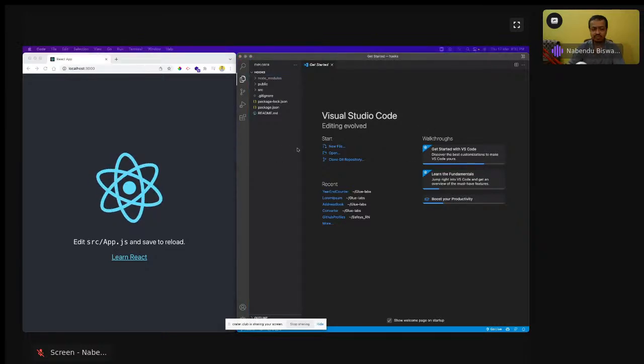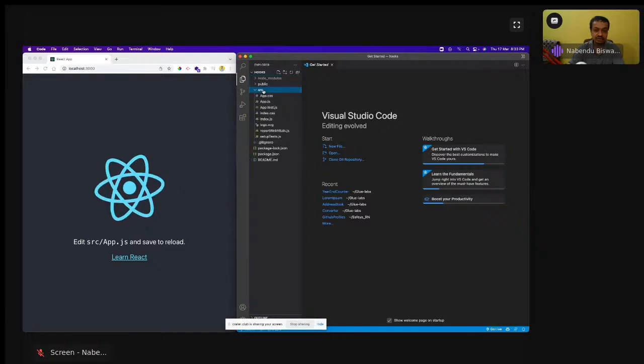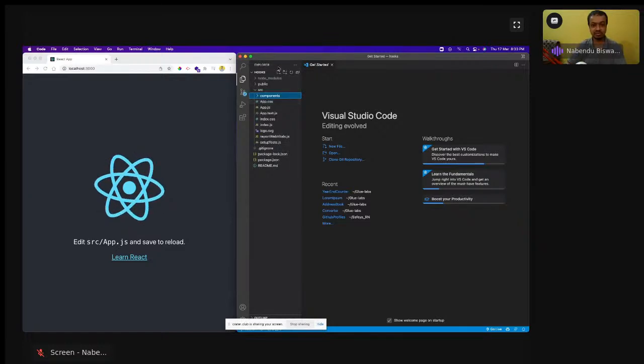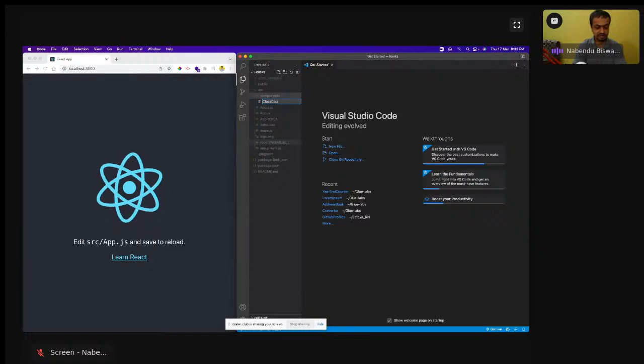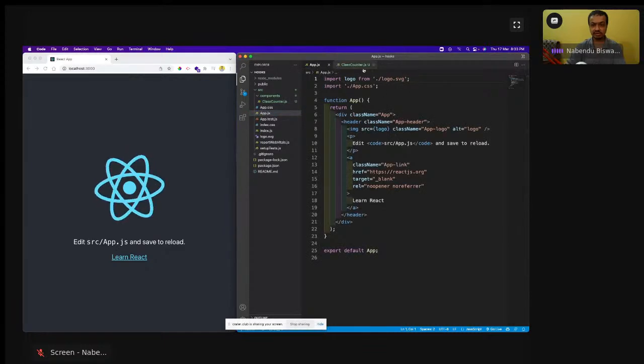So let's get started with hooks. This is how I teach hooks. We have already learned about class-based components, so we are going to create a class-based component, and after that we are going to convert it into a hook-based component. In the src I will create a new folder known as components, and here I'll create a class counter.js, and open app.js also.